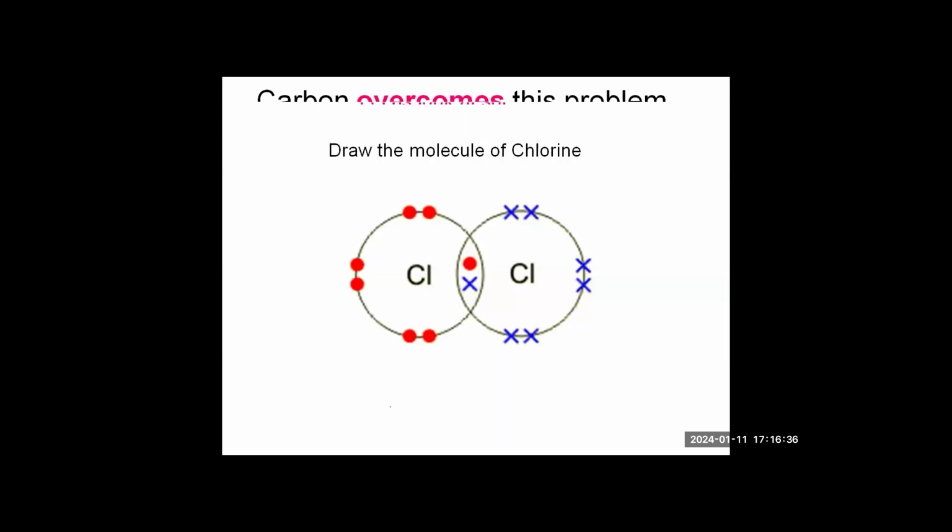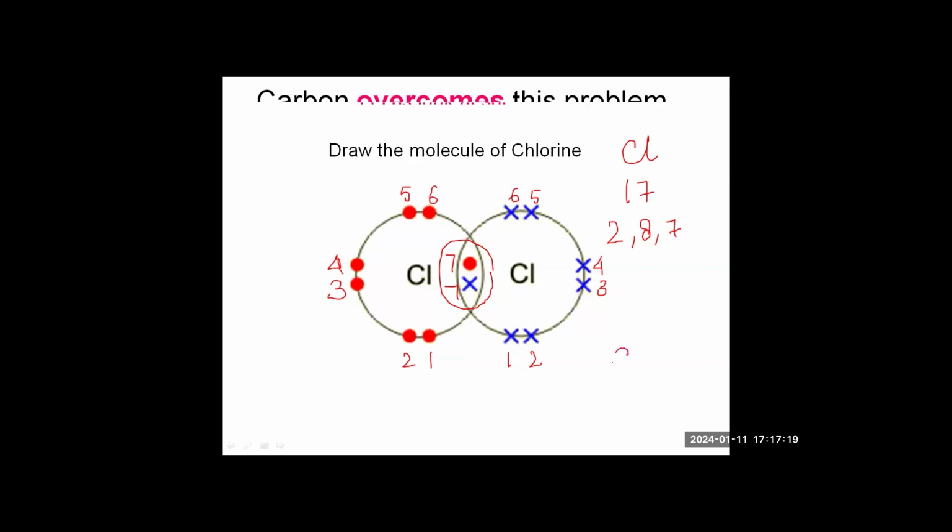Then we have chlorine. As we know, the atomic number of chlorine is 17. It has the configuration of 2, 8, 7. So we need to show just the 7 electrons. This is 1, 2, 3, 4, 5, 6, and 7. And for the other chlorine, 1, 2, 3, 4, 5, 6, and 7. So one electron is shared between the two, which makes the octet complete.